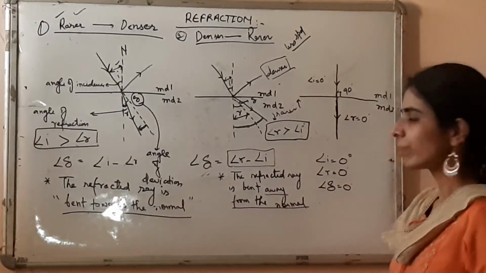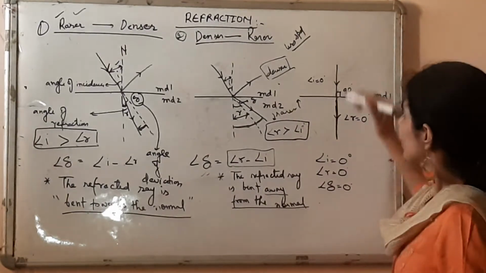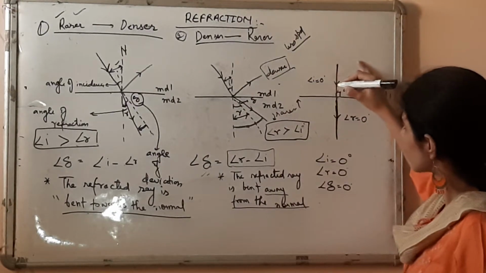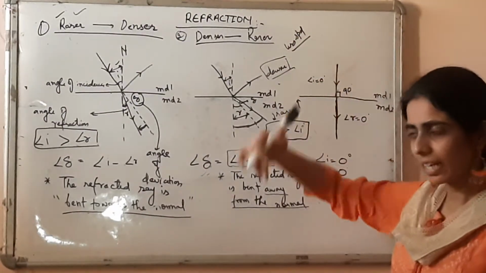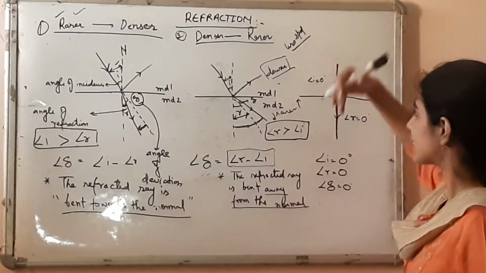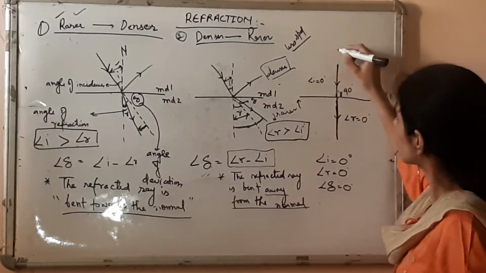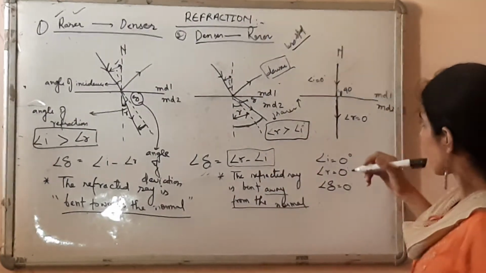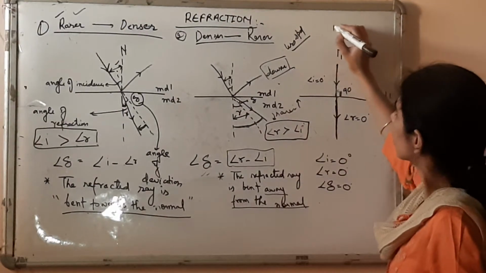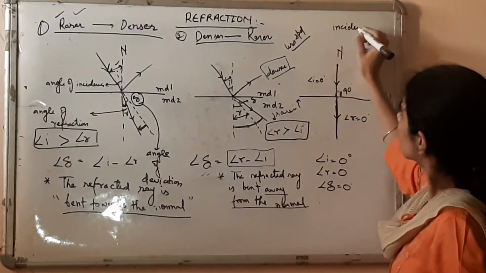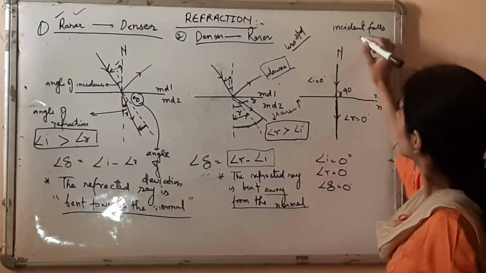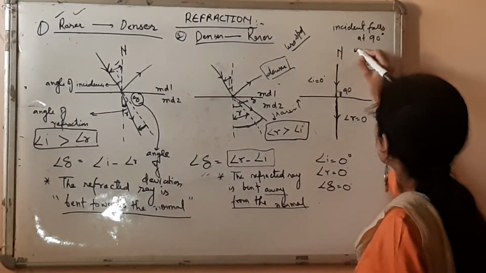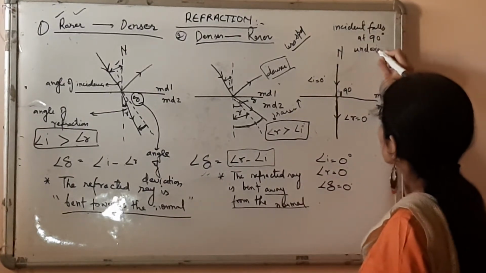So now moving to the third and the last case. Yes, so the third case is when the incident ray, this is your incident ray children, which is falling exactly on the normal. Yes, this is your normal, and over normal your incident ray is also falling. If the incident ray falls at 90 degrees, so what is going to happen? It will pass undeviated.